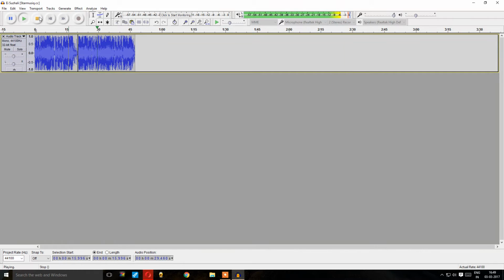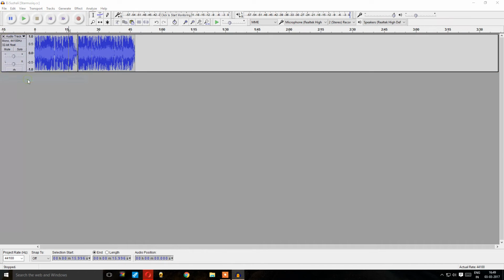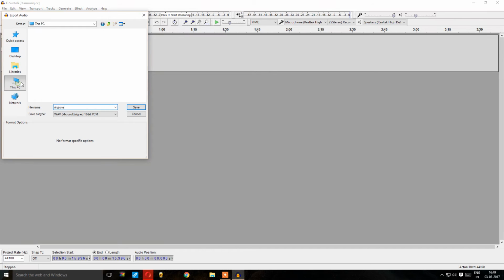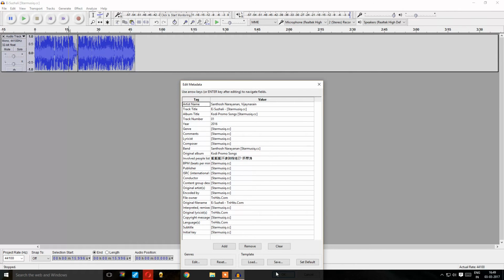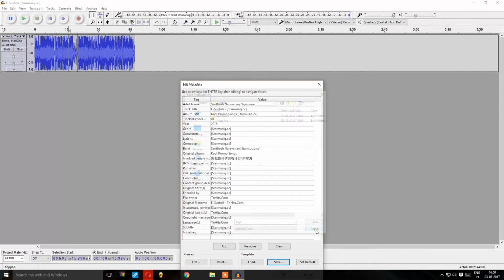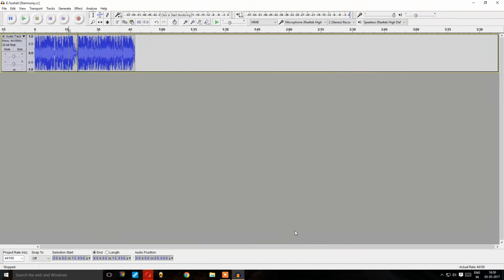Yes guys, I'm done. So now you have to export this audio file. You have to click on this audio, then click Export Audio, and then choose ringtone, and save it wherever you want. I want to save it in the new volume E, and then click on Save. Oh, sorry. Click on OK. You are done, guys.